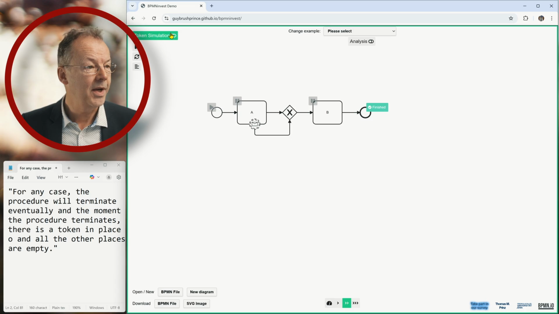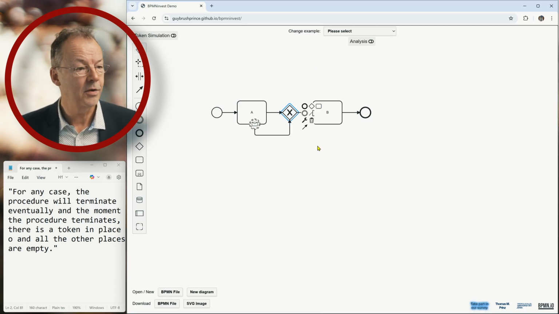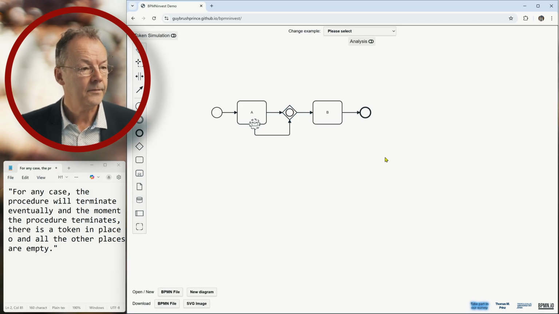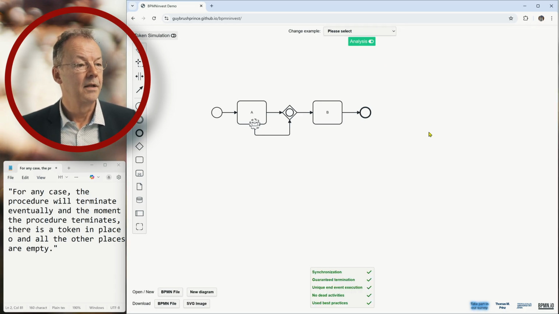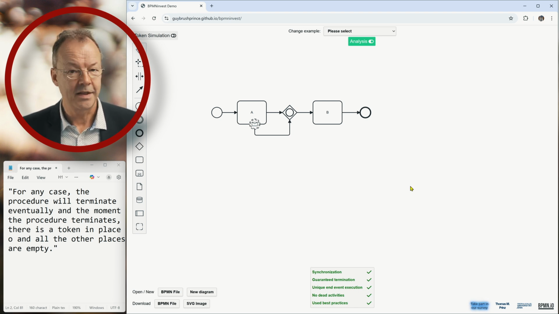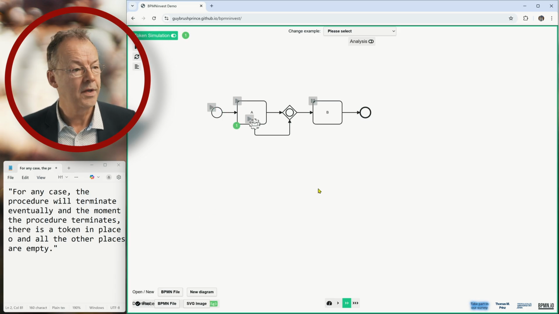We can try to repair this by replacing this XOR join by an OR join. Let's do that. And now what does the analysis say? Now it says it's okay, although it's still problematic because, let me show you the token simulation. We can have more than one boundary event happening.